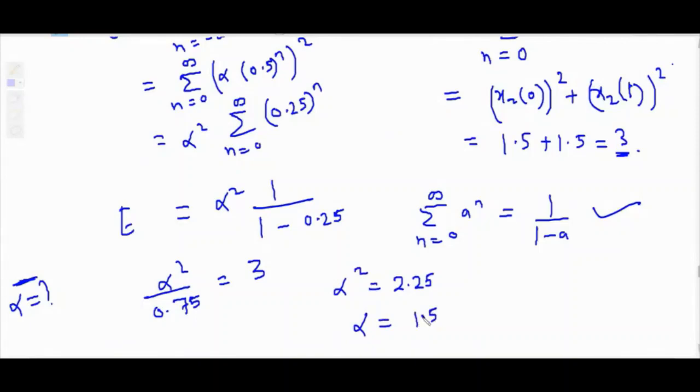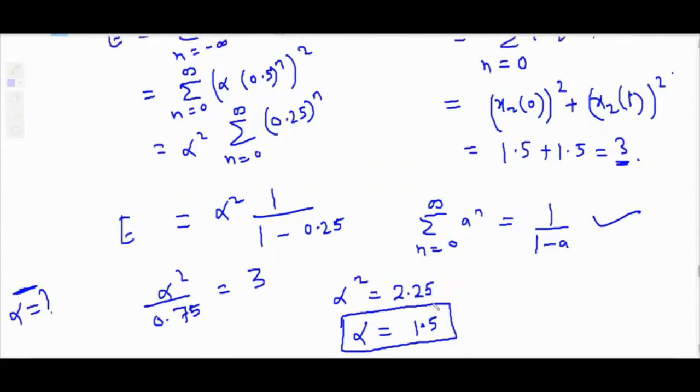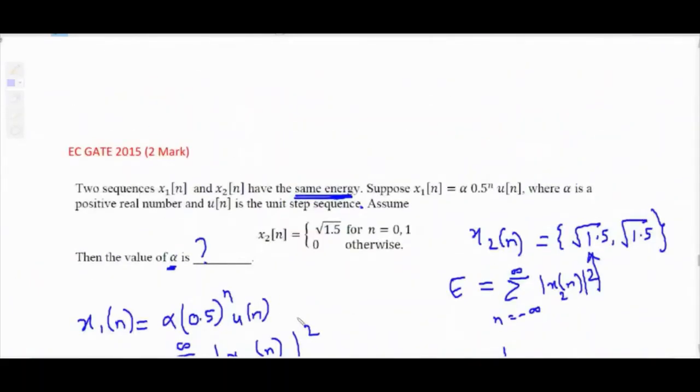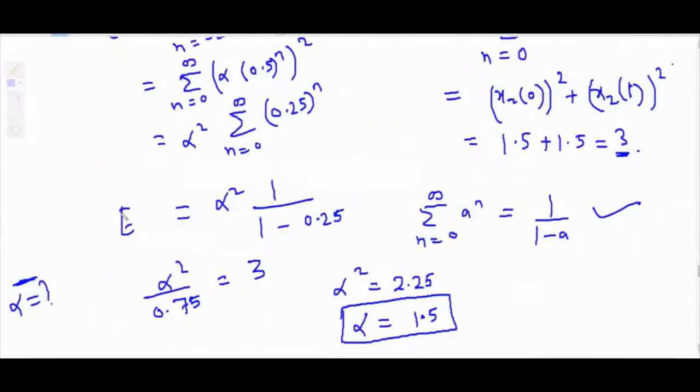But it is a numerical answer type question. Either 1.5 will come or minus 1.5 will come. So now focus on the question. They must have mentioned some condition on whether alpha is positive or negative: where alpha is a positive real number. So definitely the answer is 1.5. If you write minus 1.5 or if you get confused, then you will not get any mark. So alpha is 1.5.